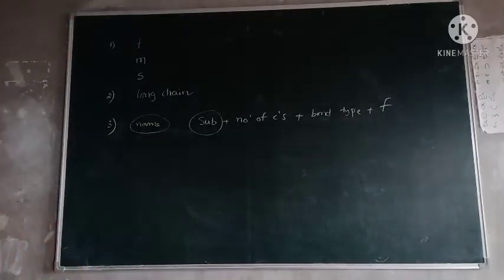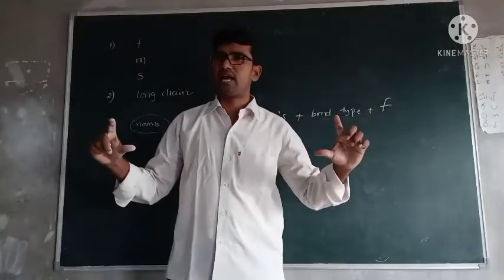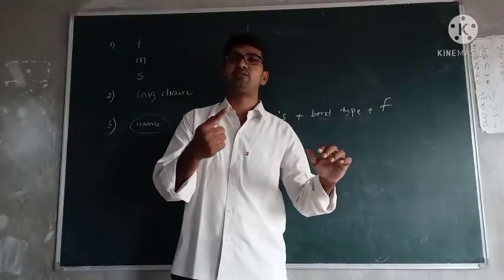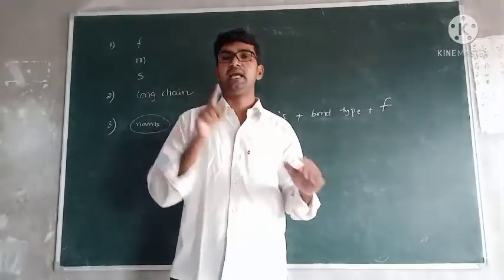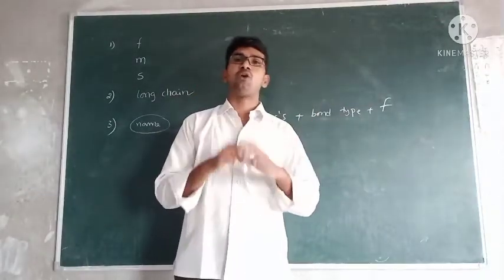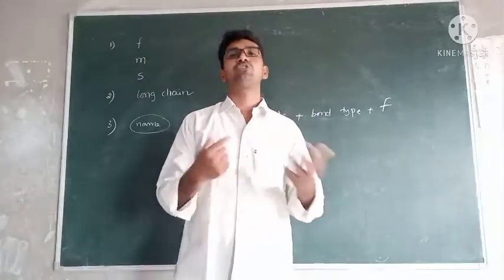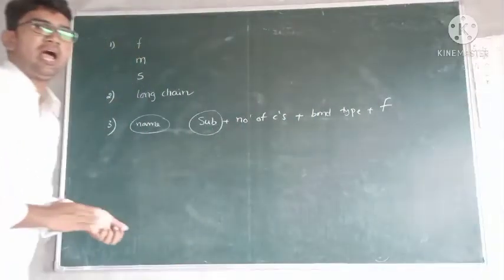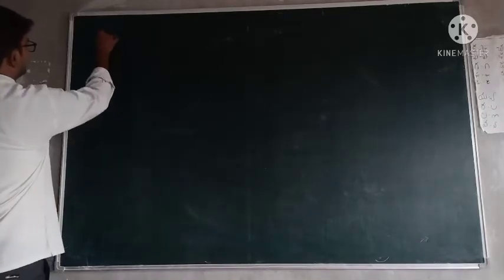Now I will write the many types that are there. First one, straight chain hydrocarbons. Next, branched chain hydrocarbons. Next, if a multiple bond is present, how to give the name. Next, when both multiple bond and substitution are present, how to give the numbering and the name. Next, if a functional group is present, how to give the name. Now we will explain the IUPAC nomenclature examples. Okay. Now IUPAC.